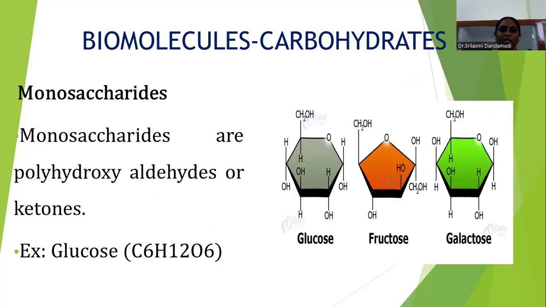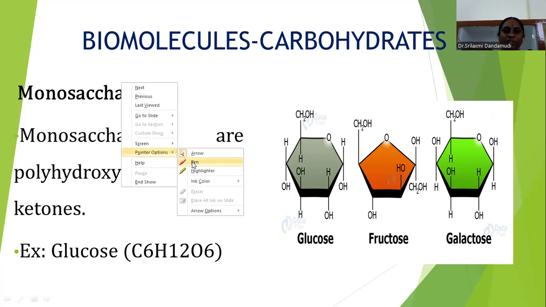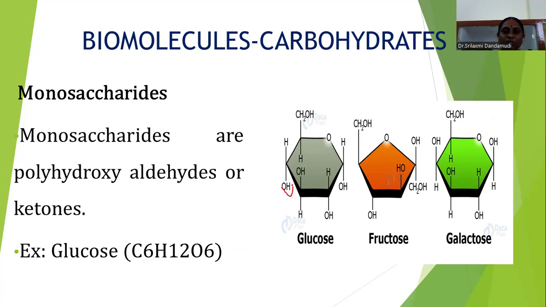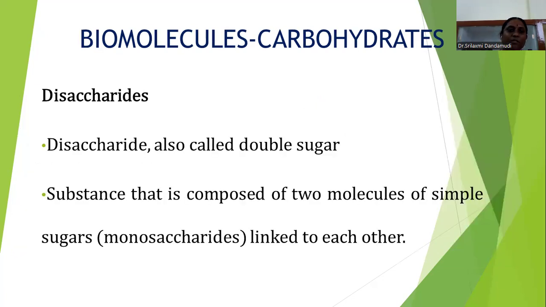These monosaccharides are polyhydroxy aldehydes or ketones. Why? Because in the structure, they contain more than 2 hydroxy groups, so it is called polyhydroxy. Some monosaccharides contain an aldehyde as the major functional group, and some contain a ketone.